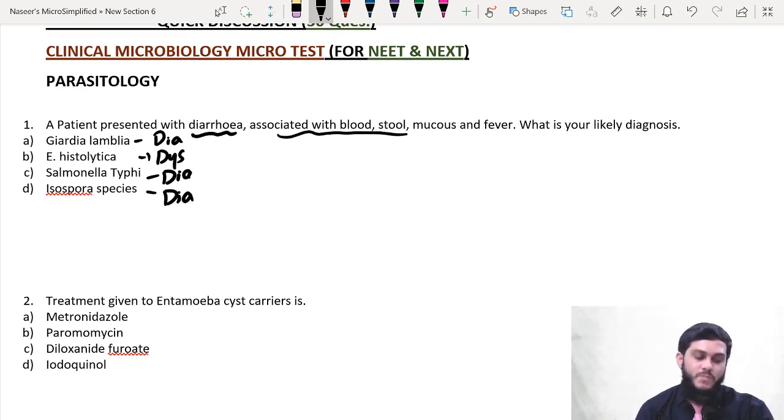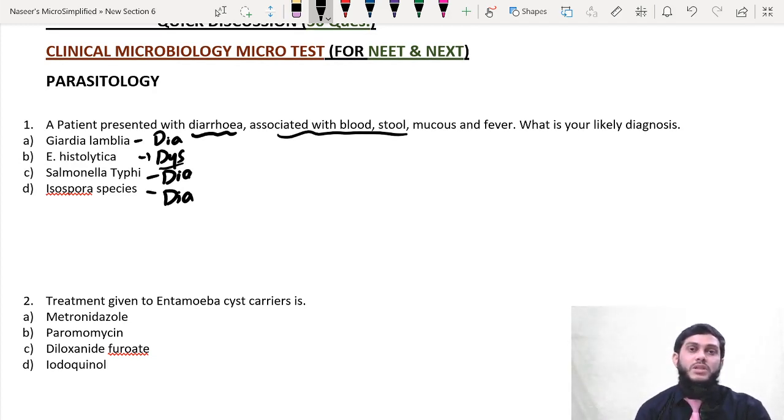There are three parasites: Giardia, Entamoeba histolytica, and Isospora. All these parasites cause diarrhea except Entamoeba histolytica, which causes dysentery. Salmonella typhi also causes diarrhea. We all know, in parasitology, the most common protozoa causing dysentery is Entamoeba histolytica. Most other protozoa cause diarrhea. You cannot say it is the only one, but the most common protozoa causing dysentery is Entamoeba histolytica. Otherwise, most of the protozoa cause diarrhea.